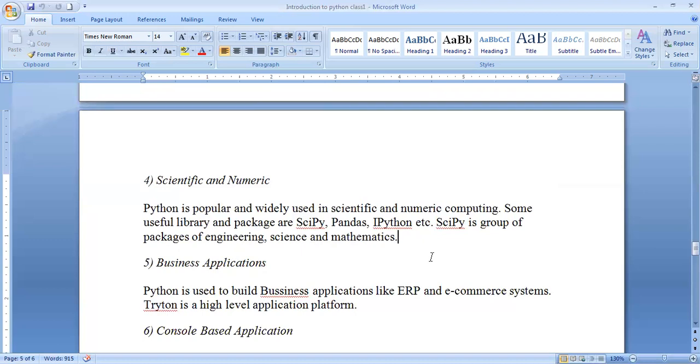So many are there. You need to conduct business, and you need to market the field by advertising your product. And for this reason, enterprise resource planning, e-commerce systems, Tryton. Tryton is one of the names. It is a high-level application platform, and this type of thing should be known whenever you are deploying in a business scenario.